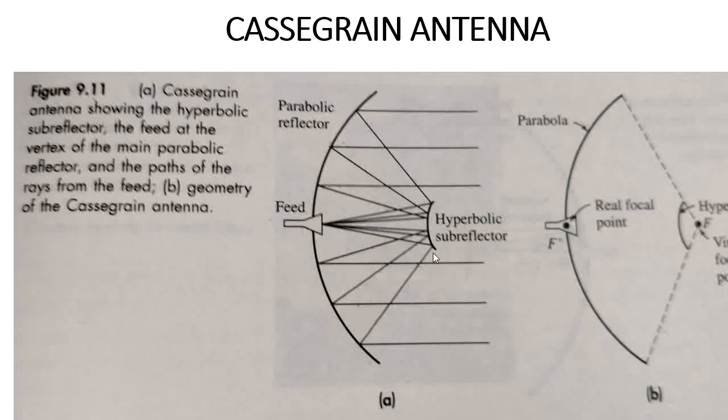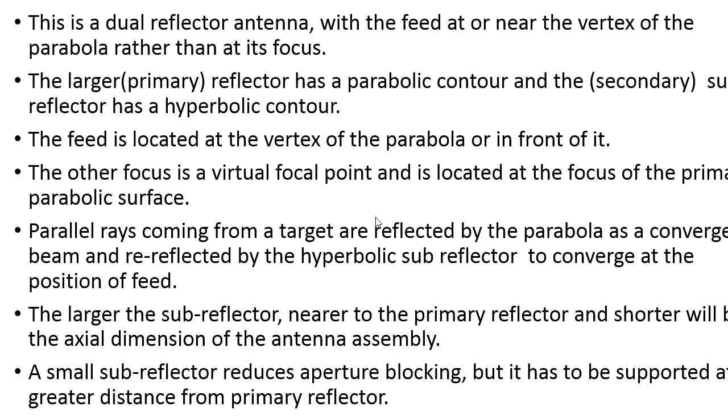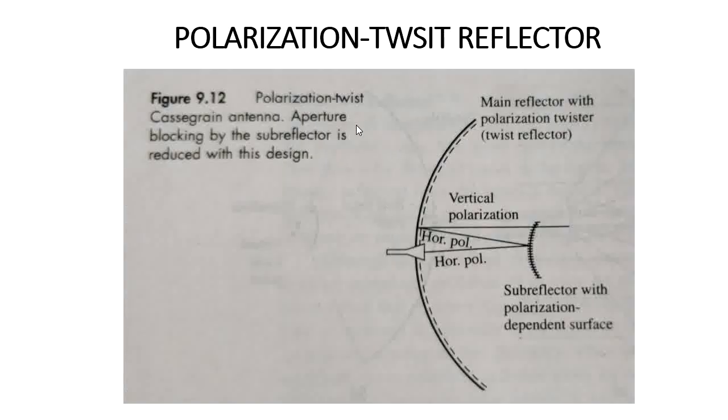In order to overcome that, we use a polarized twist reflector. With the polarized twist reflector, we overcome the aperture block, and we also emit the radiation in the form of a single polarization.